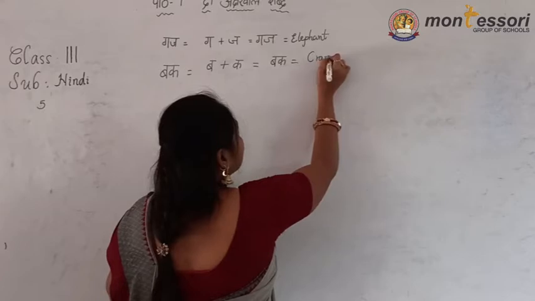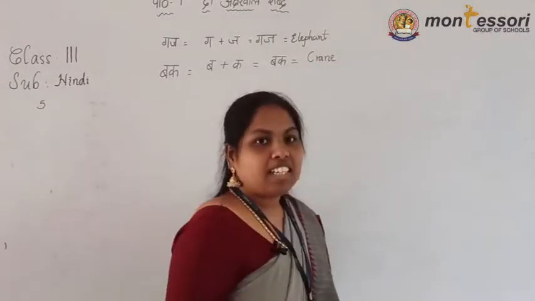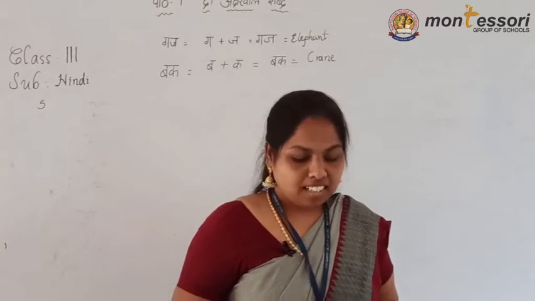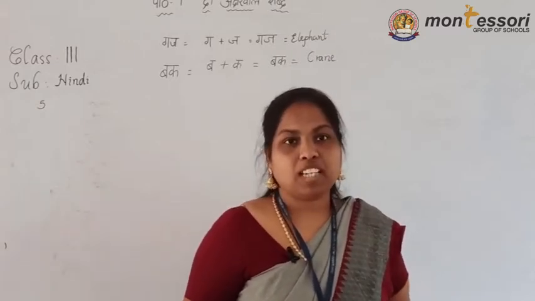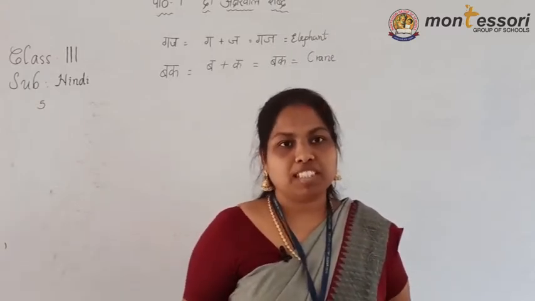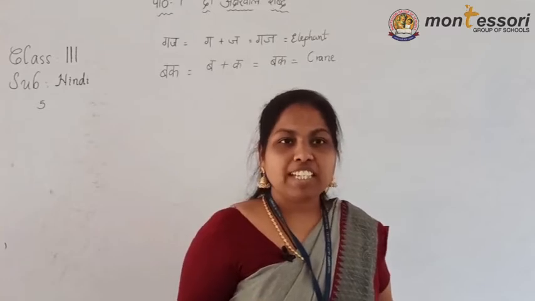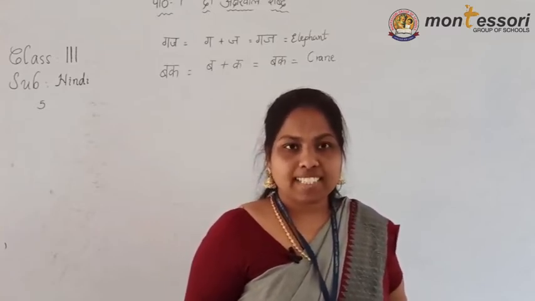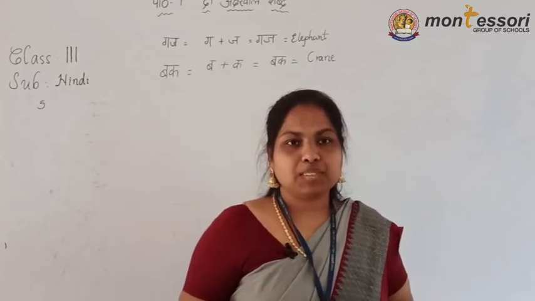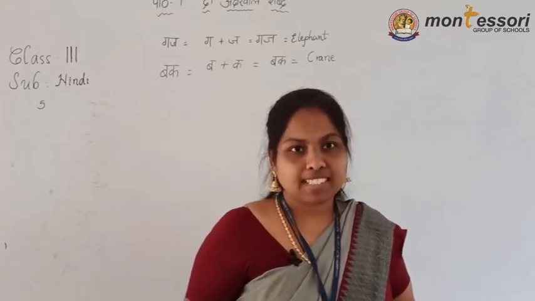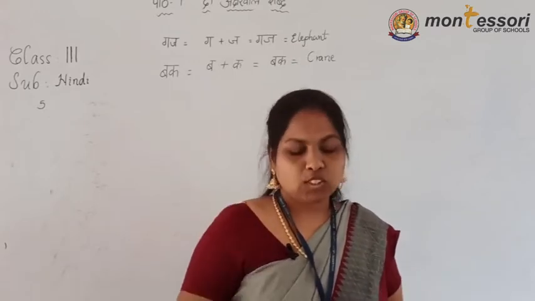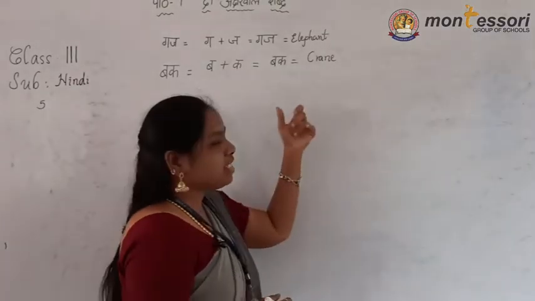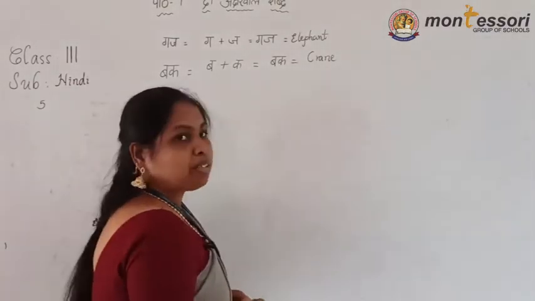crane. Bak means crane. It is not the pulling-here-and-there kind of crane. This crane means a bird, a flying bird. It will eat fishes. It will live in ponds, in water areas, and on trees it will make a nest, and it will fly from one place to another. That is a bird. Crane means bird. Bak means crane.